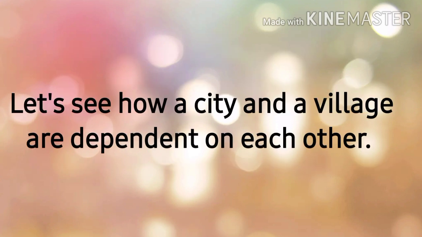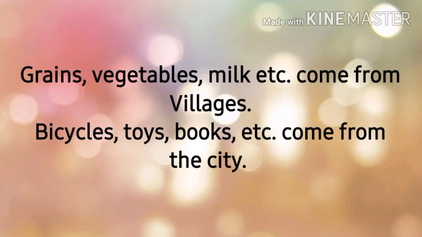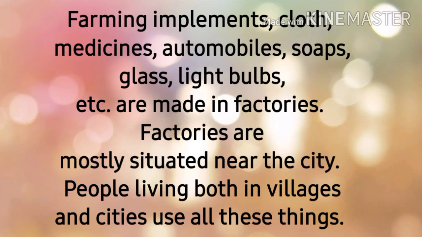Now, let's see how a city and a village are dependent on each other. Grains, vegetables, milk, etc. come from villages. Bicycles, toys, books, etc. come from the city. Farming implements, cloth, medicines, automobiles, soaps, glass, light bulbs, etc. are made in factories. Factories are mostly situated near the city. People living both in villages and cities use all these things.